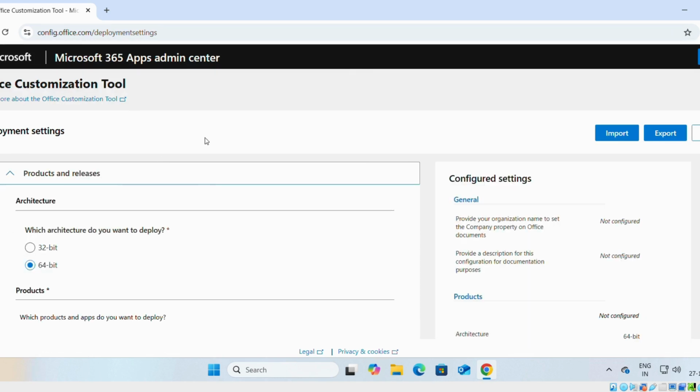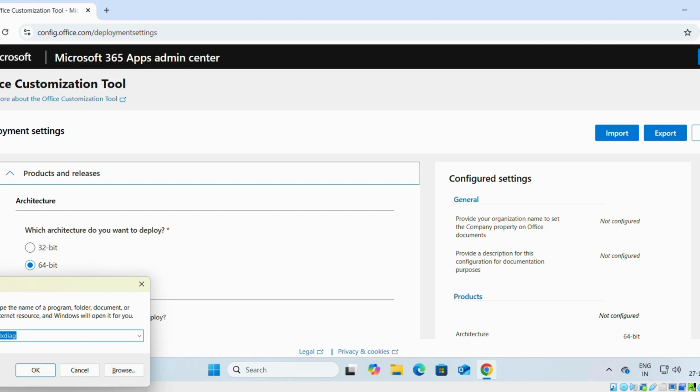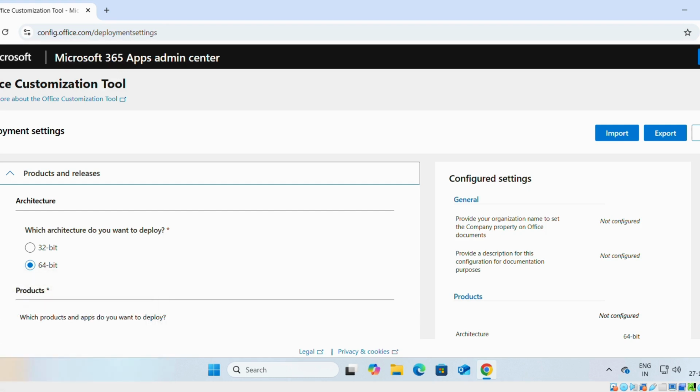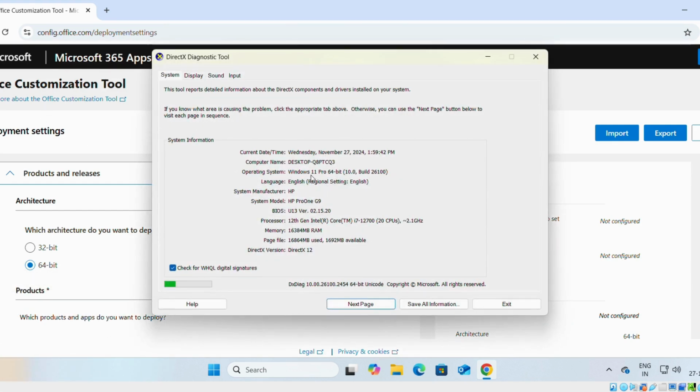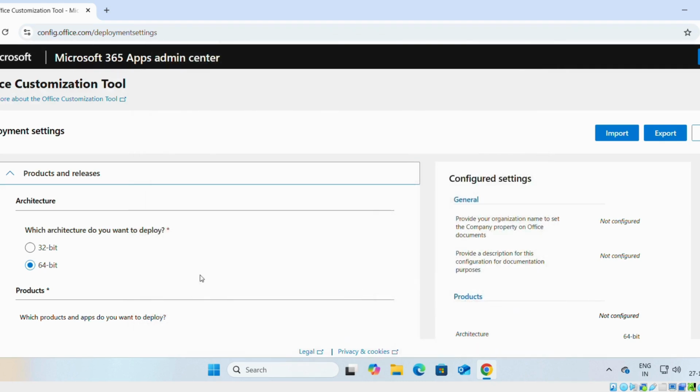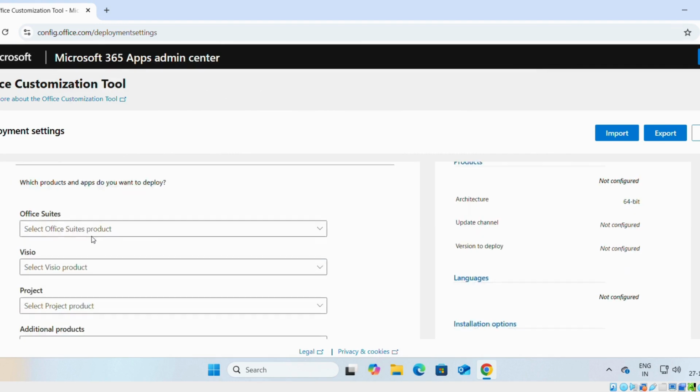Here, according to our requirement, we will configure the customization tool. To know whether we need 32-bit or 64-bit, we can open Run and type dxdiag. As you can see, we have installed Windows 11 Pro 64-bit, so we will select 64-bit.